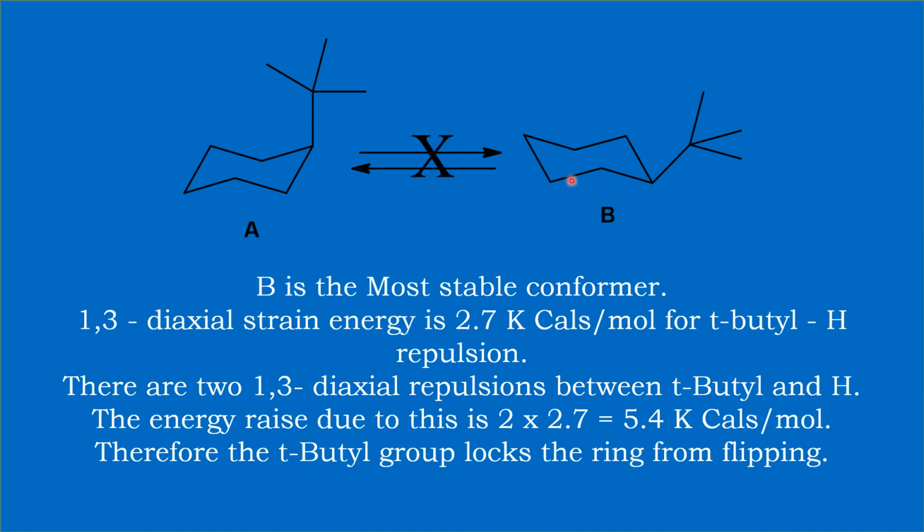And we can say this does not exist at all, or we can say this tertiary group is locking the chair form of cyclohexane from undergoing flipping. So there is no possibility for ring flipping for the equatorial conformer to go back to the axial conformation. And this is because of the much higher potential energy of this axial conformer.